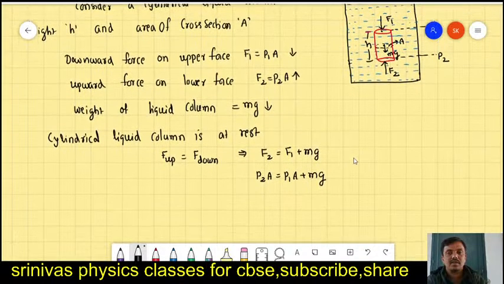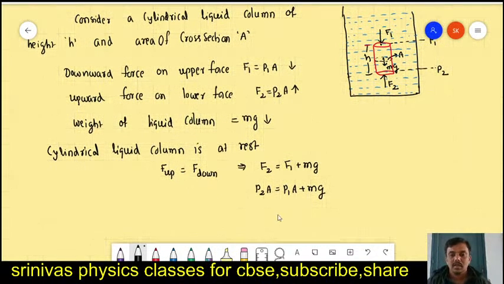How to simplify it? Then we have to take m as the mass of the liquid column. mg is the weight of the liquid column, right? That's why m is the mass of the liquid column. The mass of the liquid column we write like this: P2A is equal to P1A plus the mass of the liquid column, which we write as density into volume. Density into volume. Volume we write as area into height.